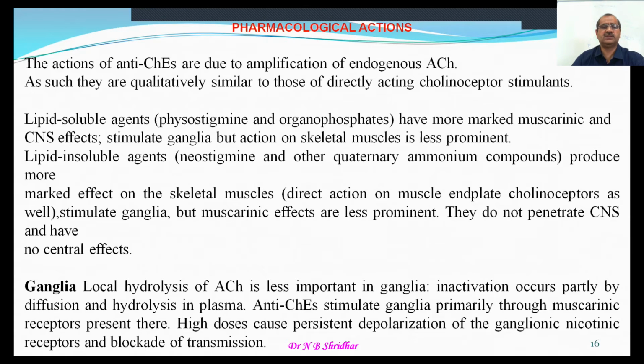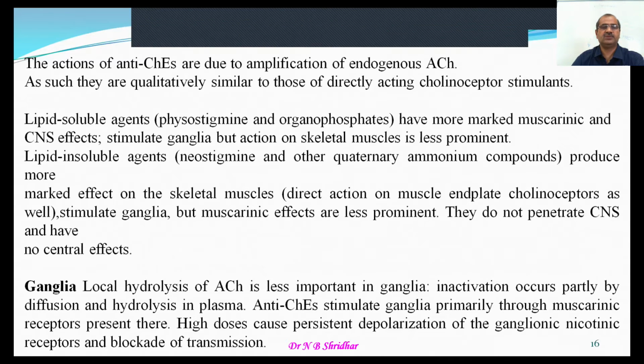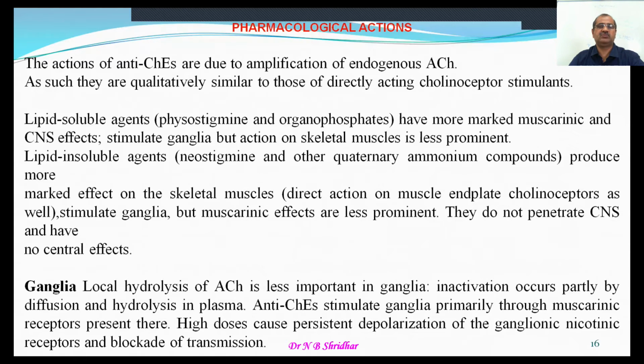Many times the lipid soluble agents like physostigmine among carbamates and OPCs, all OPCs are usually lipid soluble, have more marked muscarinic and central nervous system effects and stimulate ganglia, but action on skeletal muscle is less dominant. So usually they are going to stimulate the ganglia, where both muscarinic and nicotinic types of receptors are present.